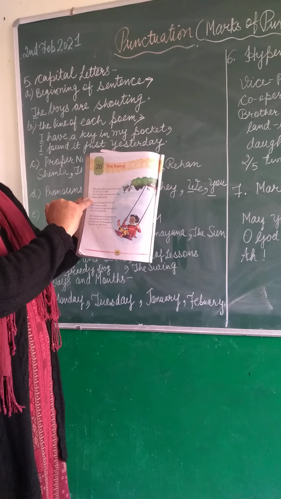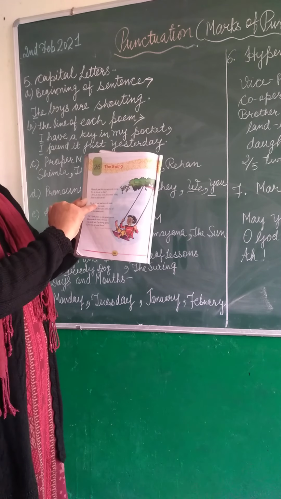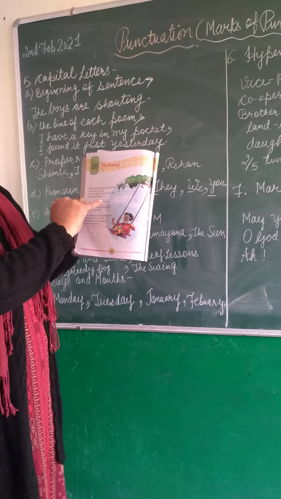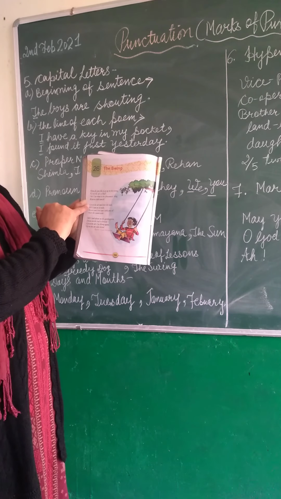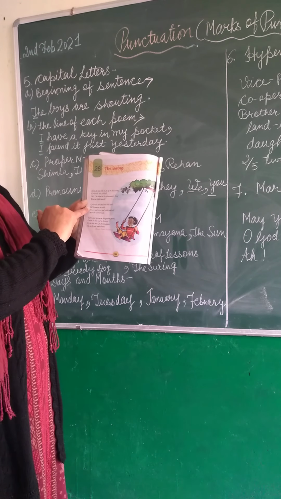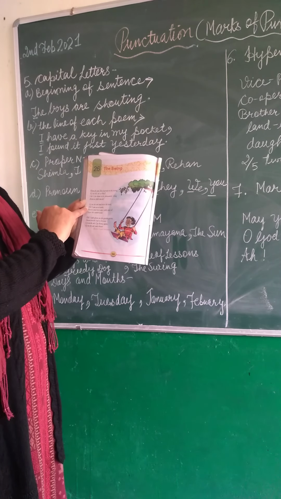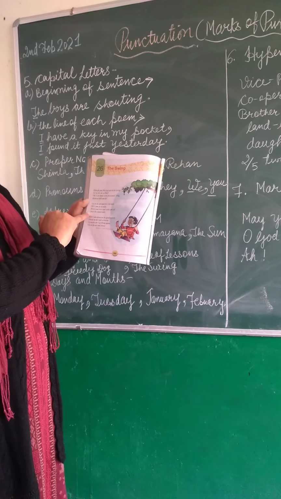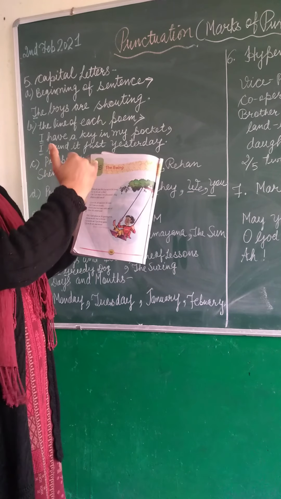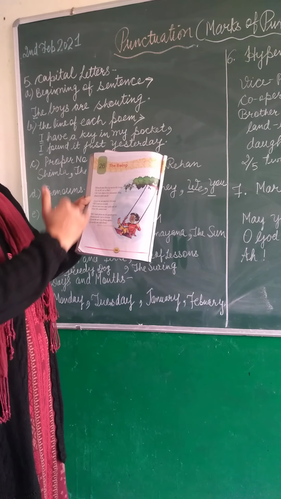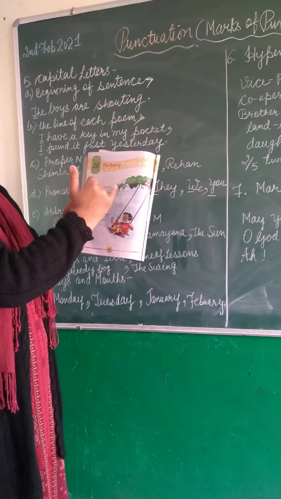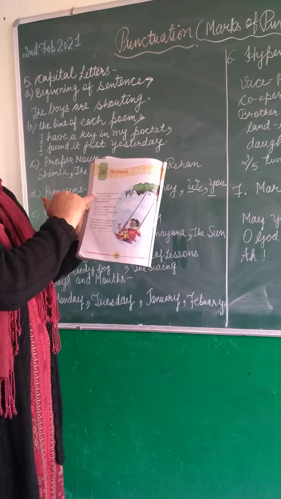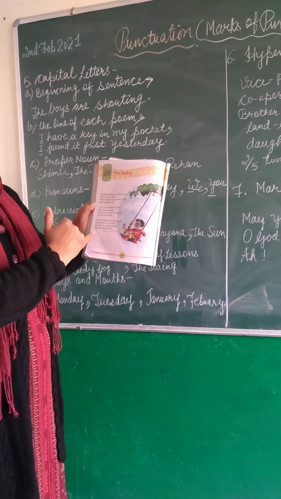E is capital. Like this, up in the air and over the wall, up in the air and over the ball. Look here, up, U is capital. Till, T is capital. Reverse, R is capital. Over, O is capital. So look at the lines of this poem, the swing. In each line, the first letter of the first word is capital. This is in second class.